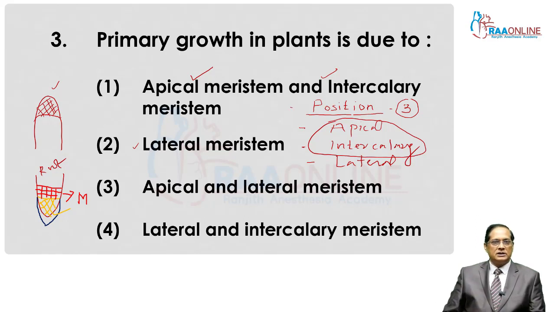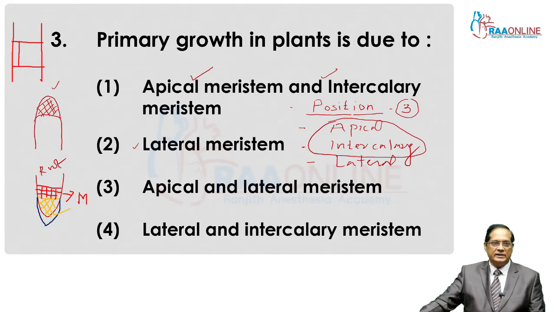And apical meristem contributes to primary growth. The structure elongates due to the activity of apical meristem, and the growth due to apical meristem is primary growth. But another meristem is there, that is intercalary meristem. The intercalary word suggests the meristem which is intertwined, that is, sandwiched by the permanent tissue.